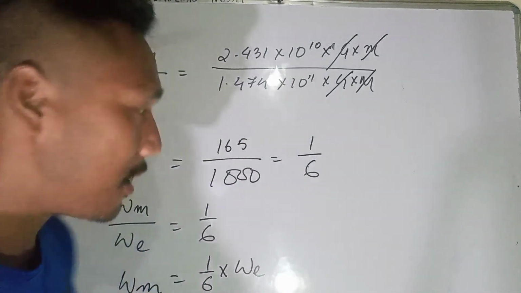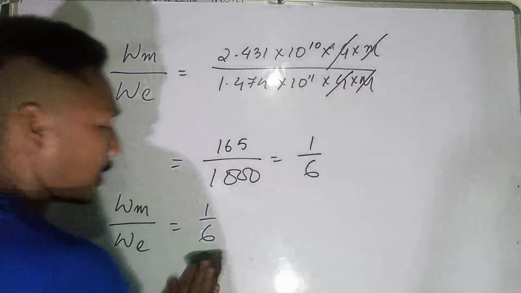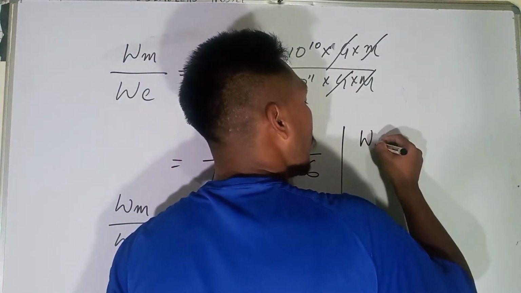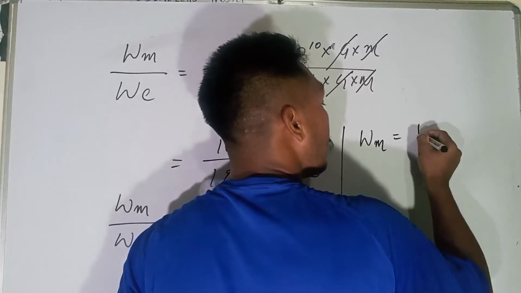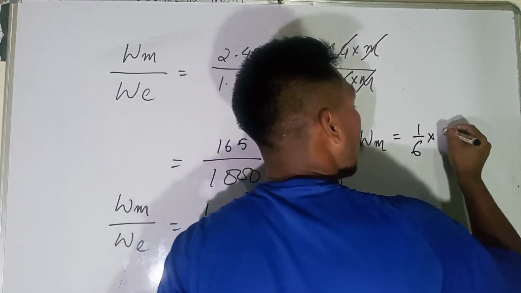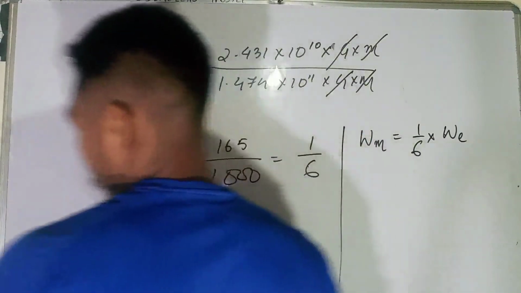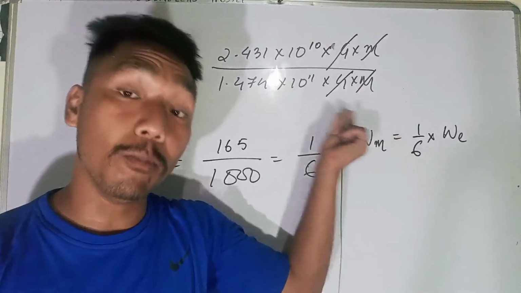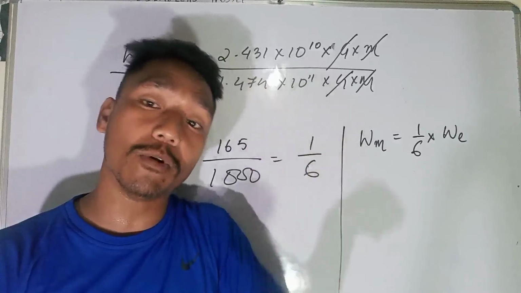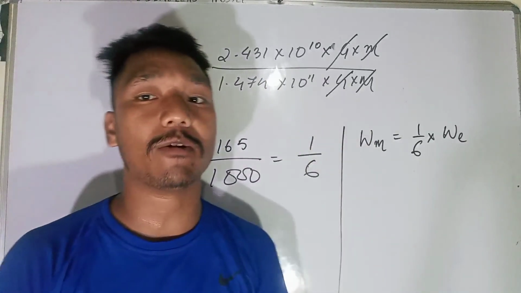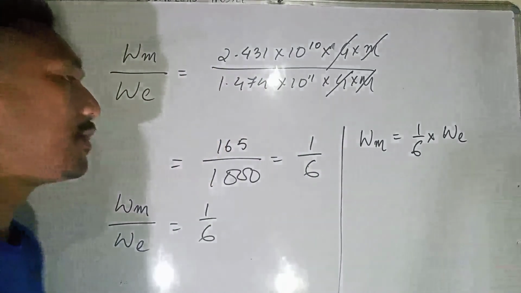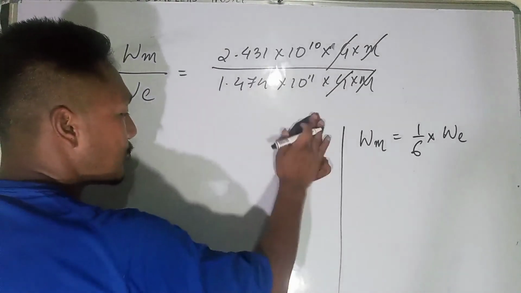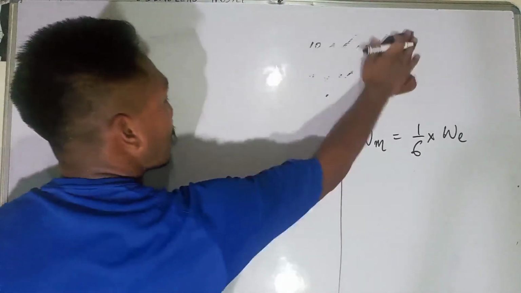Now let's talk about what we are getting. What does this mean? The weight of an object on the moon is 1 by 6 times the weight of an object on earth. Let's try to understand this one first.